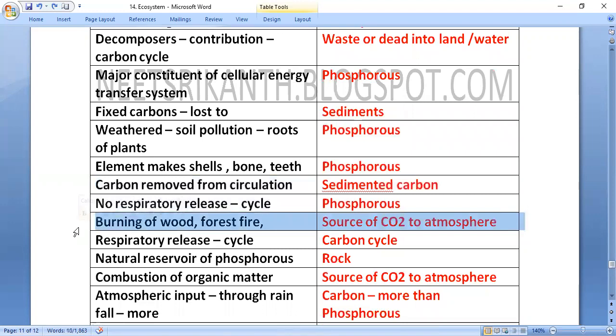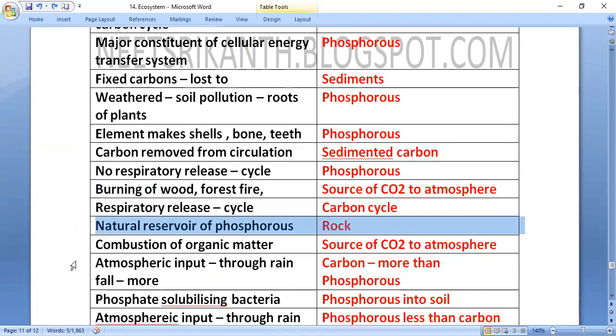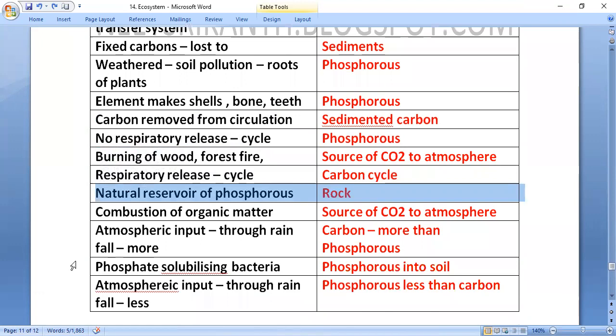Burning of wood and forest fire are sources of carbon dioxide to the atmosphere. In the carbon cycle there is carbon release in respiration. The natural reservoir of phosphorus is rock. Combustion of organic matter is a source of carbon dioxide to the atmosphere.